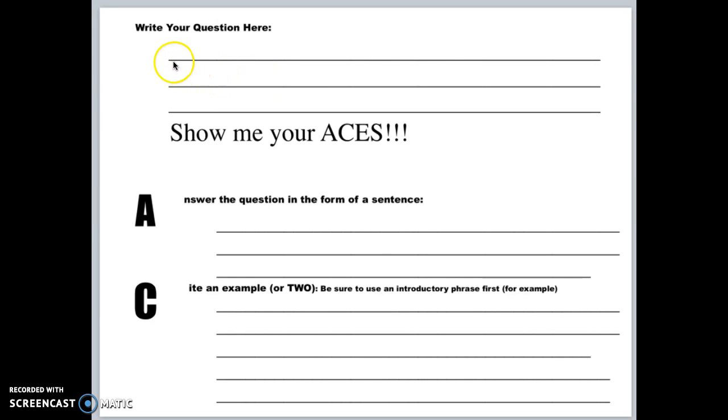So you might ask something simple like, what is the author's opinion on this topic? Or how does this columnist justify his claims? Then you're going to answer the question after you read in the form of a sentence, and then give two examples as to why you think that. You need to use sentences directly copied from the website, so you have two good, strong citations and examples.